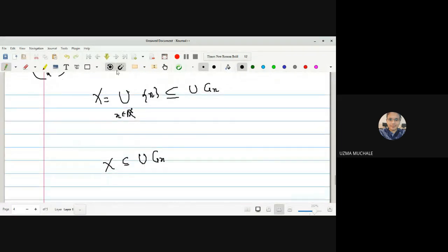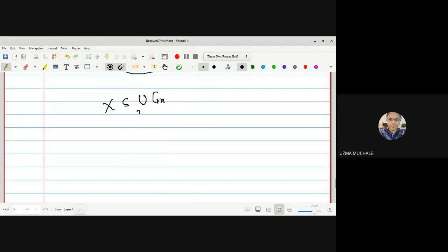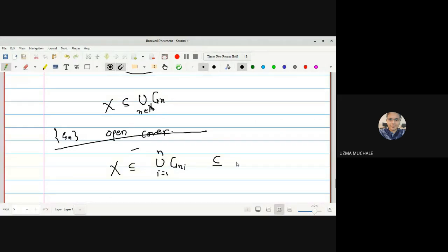So hence directly I can write X is covered by the union of all Gx, which shows that this union of all Gx forms an open cover, because all Gx are nothing but open sets. So this family Gx forms an open cover, but given that X2 is a compact space, for this open cover I can have a finite subcover Gxi, where i runs from 1 to n, which is contained in the union of all Gx where x belongs to capital X.